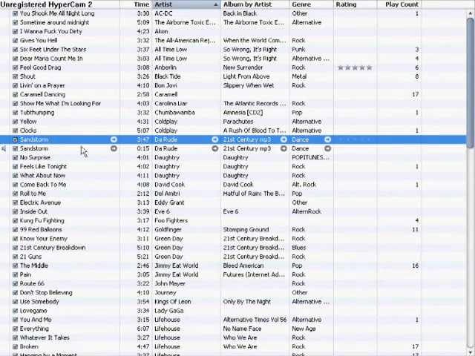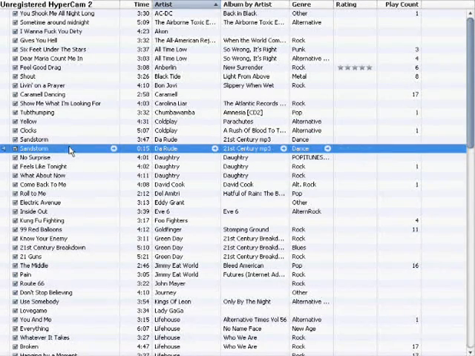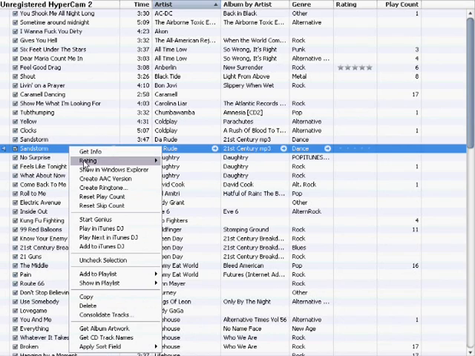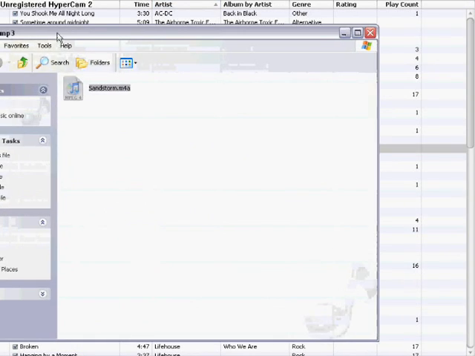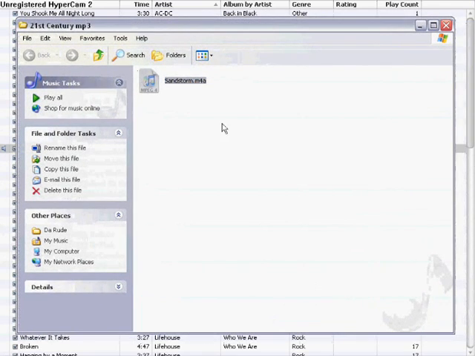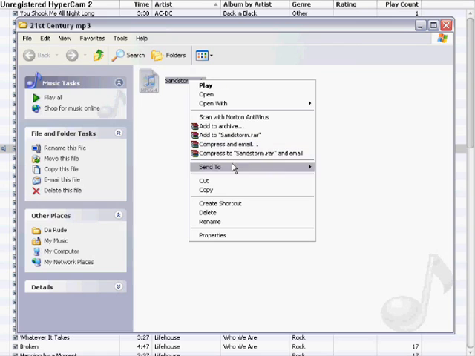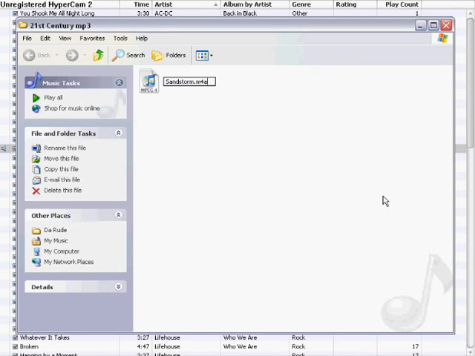So what you're going to want to do is right click the AAC version and click Show in Windows Explorer. Now you're going to get this box that has the file, and all you have to do is right click, rename, and it'll say the song name and .m4a. Just change it to m4r.